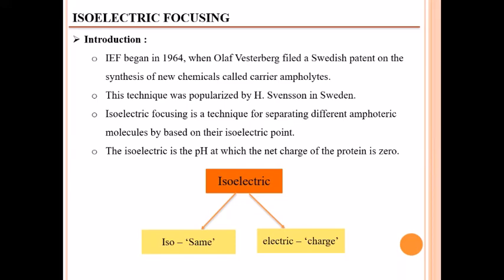Isoelectric focusing is a technique for separating different amphoteric molecules based on their isoelectric point. The isoelectric point is the pH at which the net charge of the protein is 0.